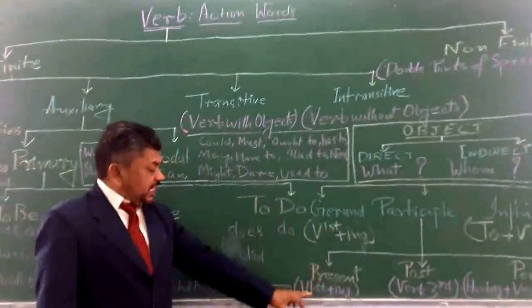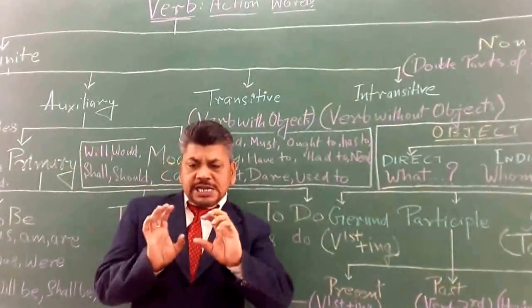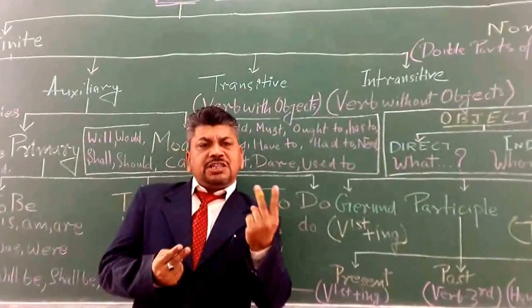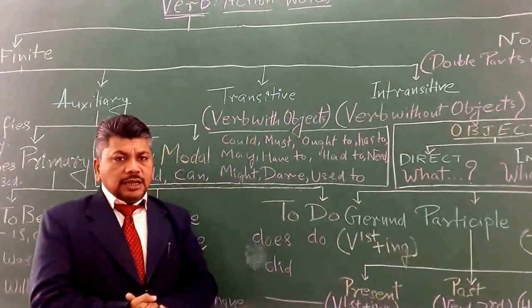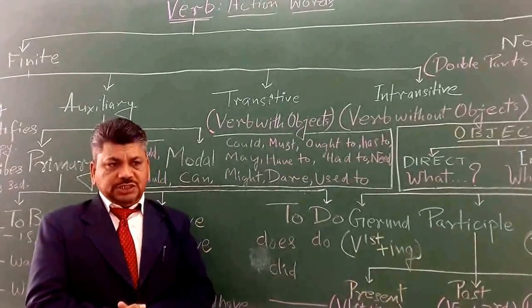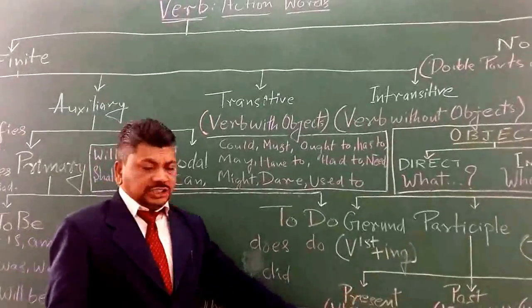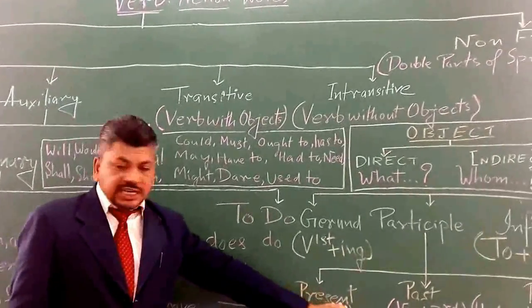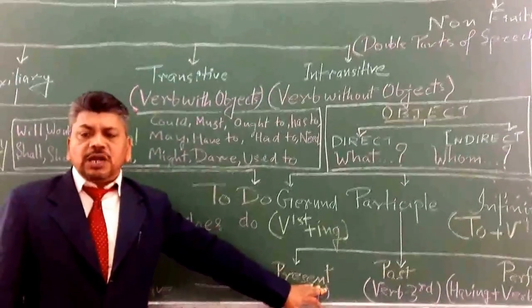When it comes to present participle, it sometimes describes two functions happening in a sentence. Like, attending the lecture, the student went to lunch. So attending the lecture is the first function, and then the student went for lunch.